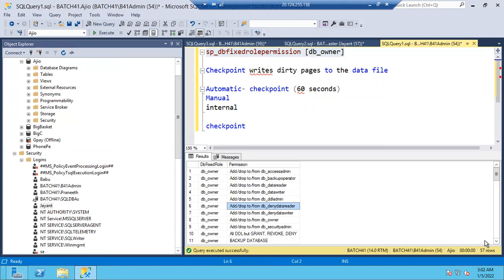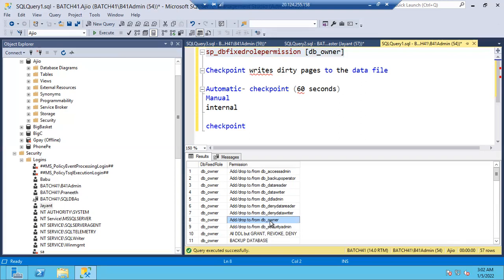Sir, I don't have 57 permissions. That's not wrong. Depending on the version, it will change. Everything he can do, whatever permissions we discussed till now, he can do. If deny is there on DB owner, he cannot do anything. And anything means whichever permission deny is there on.